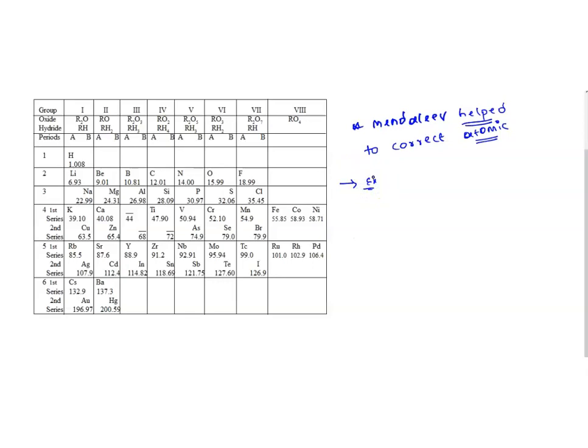beryllium. Earlier, before the Mendeleev periodic table, the atomic mass of beryllium was considered as 13.5. Before Mendeleev, we were considering it as 13.5.